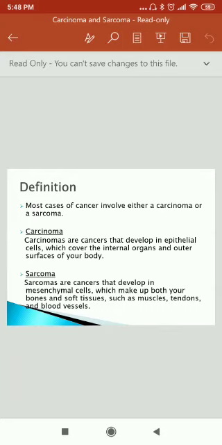Definition: most cases of cancer involve either a carcinoma or a sarcoma. Now, carcinoma. Carcinomas are cancers that develop in epithelial cells, which cover the internal organs and outer surface of your body. Sarcoma. Sarcomas are cancers that develop in mesenchymal cells, which make up both your bones and soft tissue, such as muscles, tendons, and blood vessels.